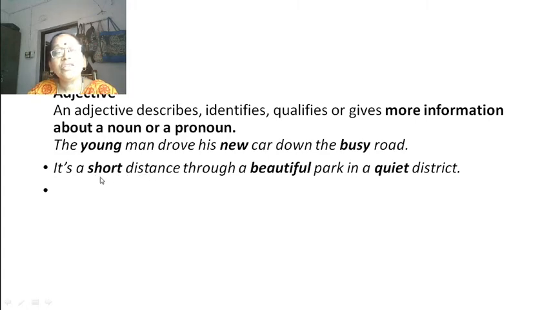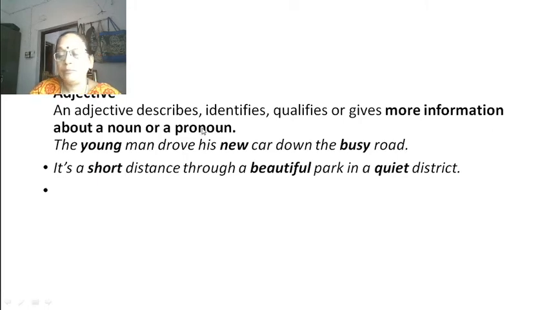What is the distance? Short distance. How is the park? Beautiful park. And how is the district? Quiet, peaceful. Okay, quiet means peaceful, shant. So these words are qualifying the noun or pronoun. That is why such words, young, new, busy, short, beautiful, quiet, are known as adjectives. They are describing the noun or pronoun.